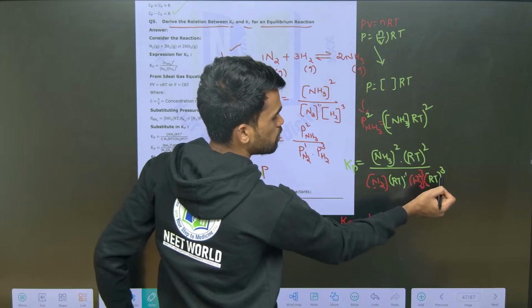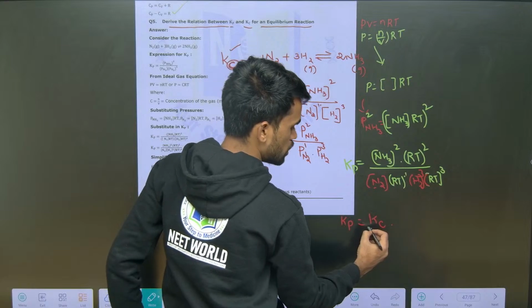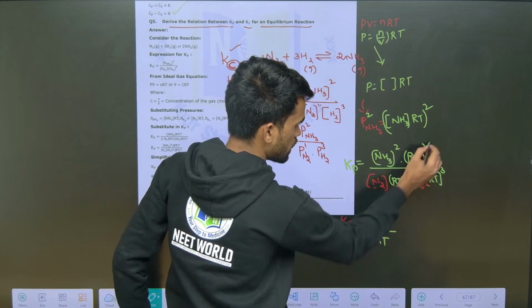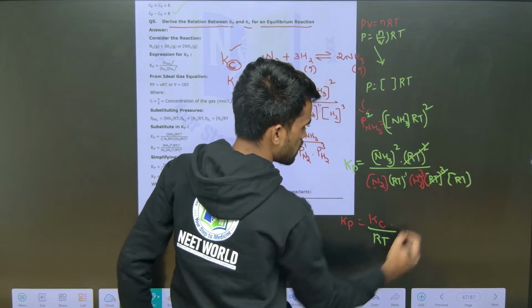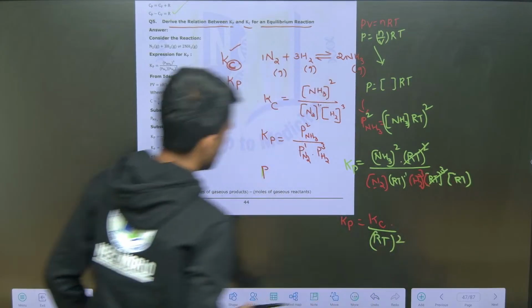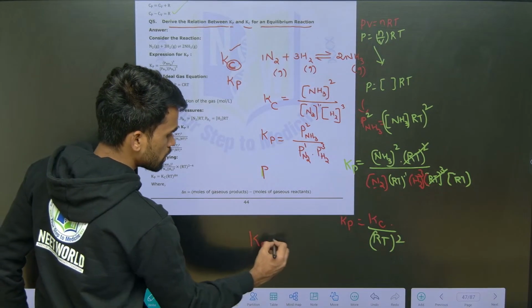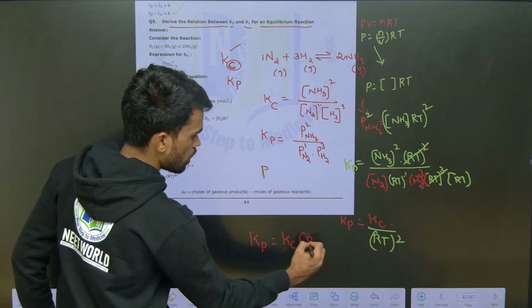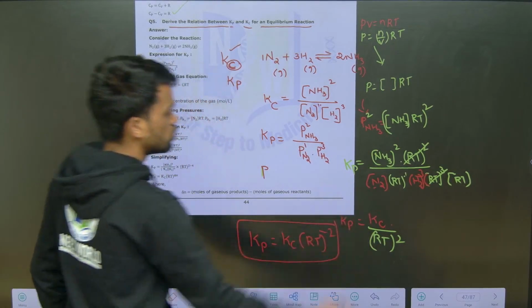So it means (RT)^4 in the denominator and (RT)^2 in the numerator. I can cancel these out, and we get (RT)^2 in the denominator. So you finally got Kp = Kc (RT)^-2.